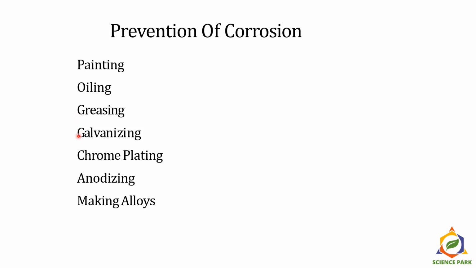Galvanization is putting one layer of zinc on top of steel. We do chrome plating, we do anodization, we even use anodized utensils in our cooking. We make alloys for metals not to be very reactive with air and moisture.